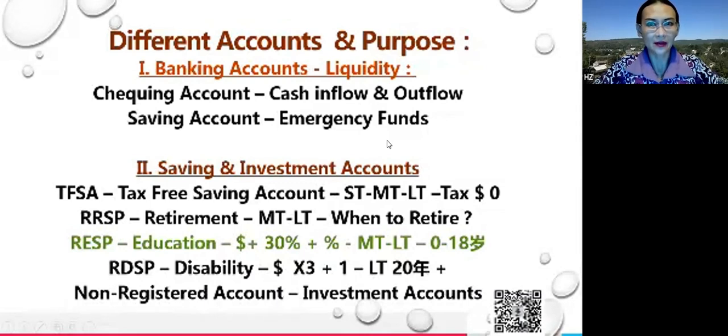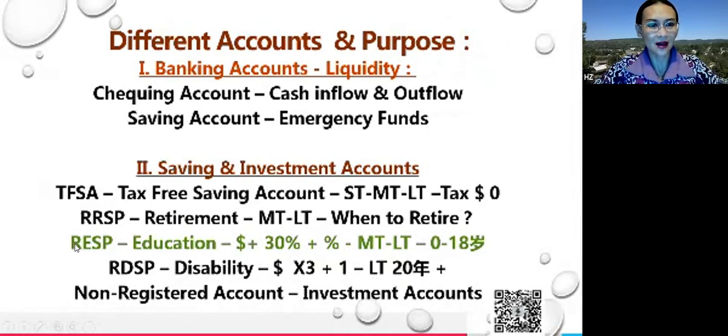As long as we have our daily expenses fund set aside, all the money we don't need for the short period of time or medium term or long term, we can save them and invest them into the right places so that money can grow for us. So what are those accounts? We have two major categories. The first one will be the registered account. For example, our RSP, we talked about that in January for your retirement. So it's a medium term to long term investment, depending on how far you are away from your retirement age.